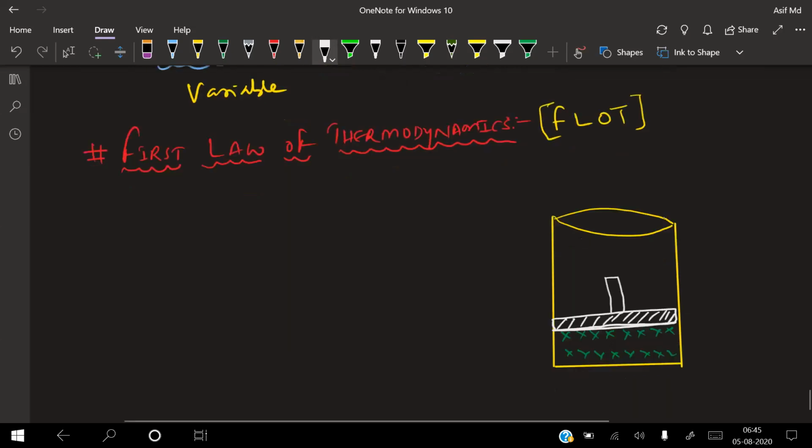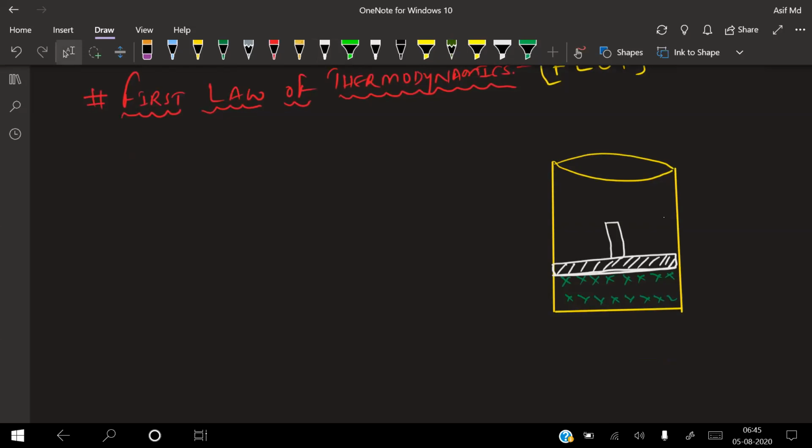Something just like a lid we keep on the vessel. When you heat it, it will move up. So that will be trying to move in the upward direction. This gas, whatever I'm taking in this one, is nothing but an ideal gas. So when you heat it right now, what happened? The piston will try to rise in the upward direction, somewhere here. So it has moved this much distance.